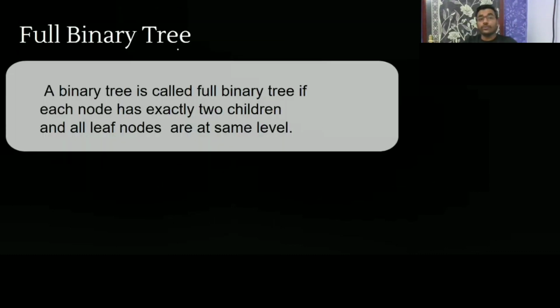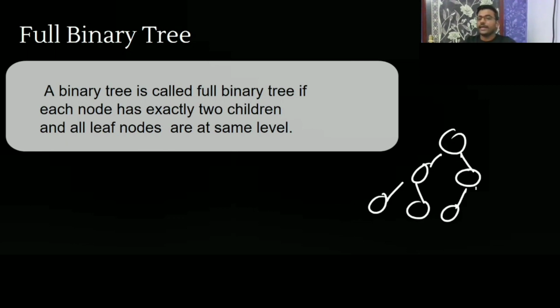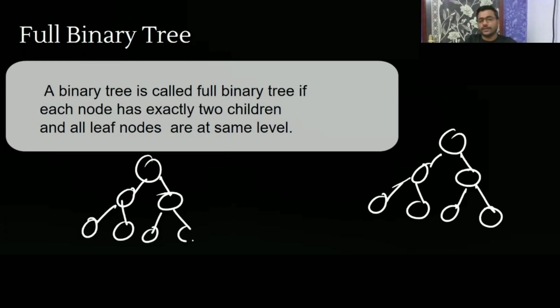Now, full binary tree. A binary tree is called a full binary tree if each node has exactly two children and all leaf nodes are at the same level. So here each node will have exactly two children, and all the leaf nodes are going to be at the same level, because if every node has two children, then the leaf nodes are going to be in the same level.